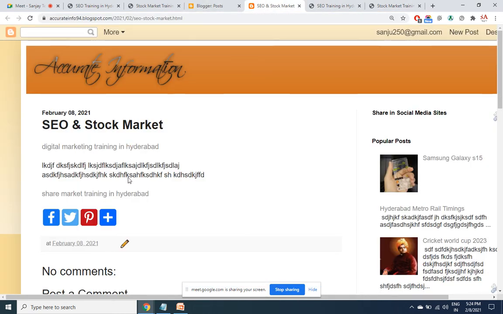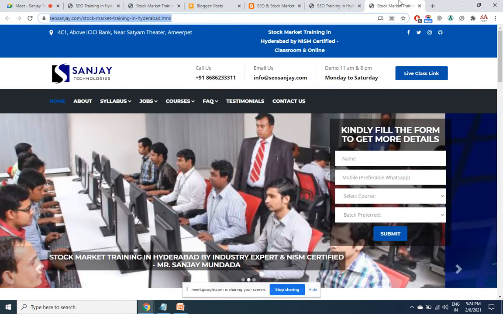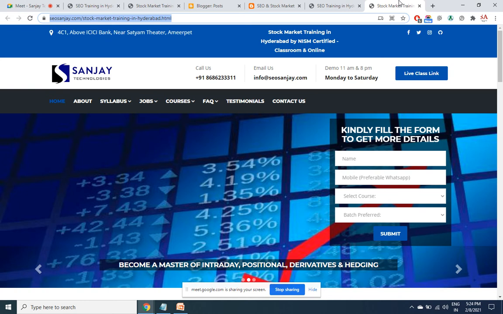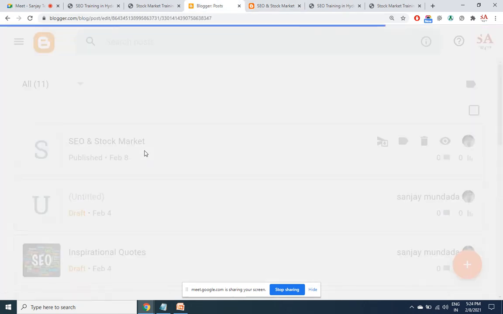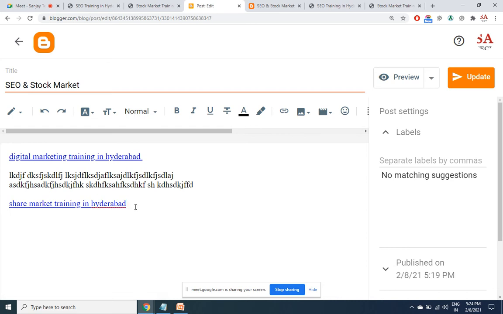So a single page can give as many backlinks as possible. Right now I've got 2 points altogether for my website, but for home page 1 point, for internal page 1 point. Search engines are not going to mix the points. Every keyword, the points will be calculated separately. Now just observe here what I'm doing. I'm editing this, copying this link, placing it here.